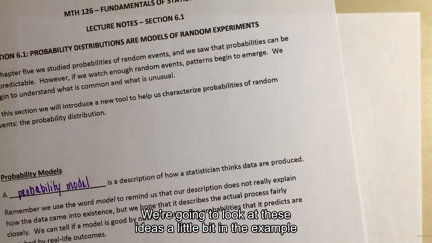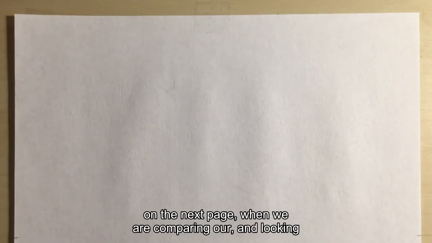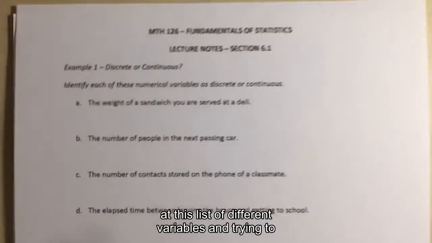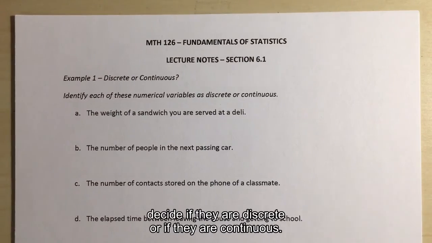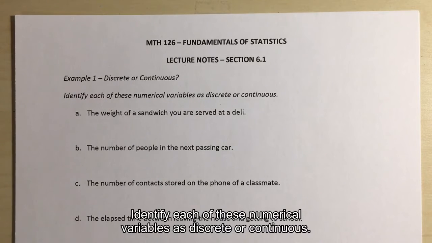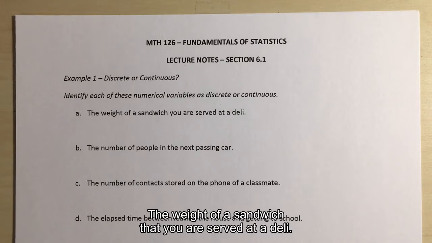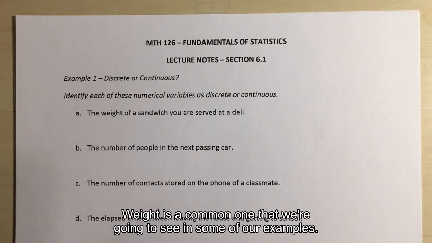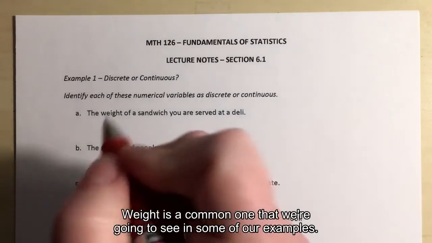We're going to look at these ideas in the example on the next page, where we look at this list of different variables and try to decide if they are discrete or continuous. Identify each of these numerical variables as discrete or continuous. A: the weight of a sandwich that you are served at a deli. Weight is a common one that we're going to see in some of our examples.